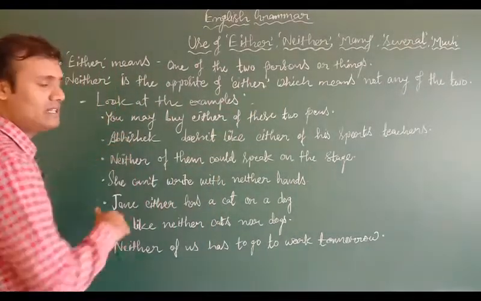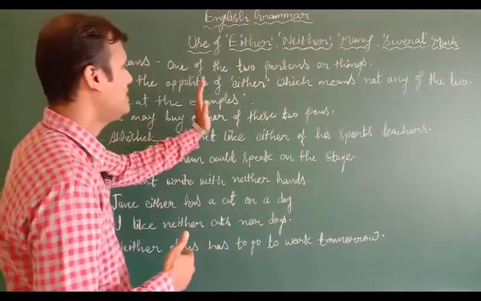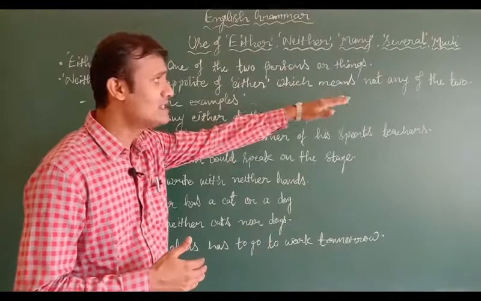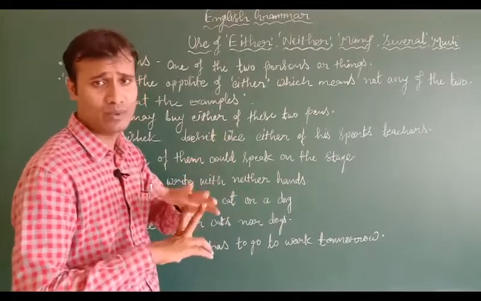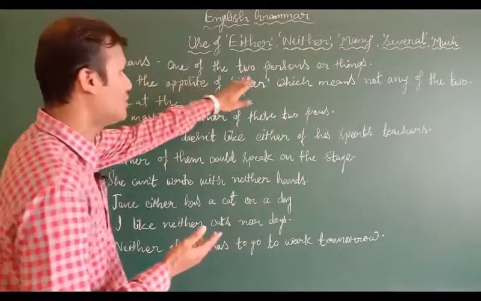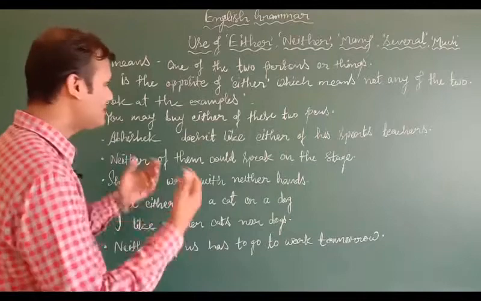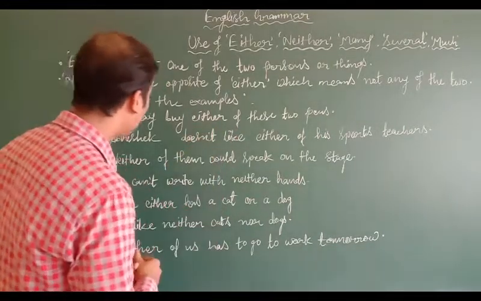Neither, when we talk about neither, what does it mean? It's the opposite of either, and that means not any of the two. दोनों में से कोई भी नहीं, दो में से कोई भी नहीं, चाहे वो वस्तुएं हों या पर्सन हो. So neither means the opposite of either. Now look at these examples and try to understand how these words are used in our English sentences.